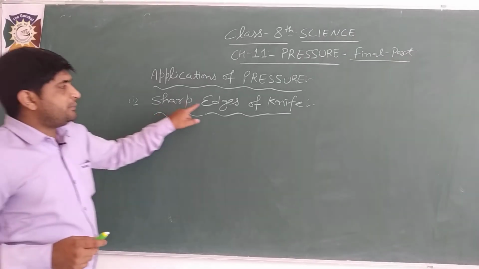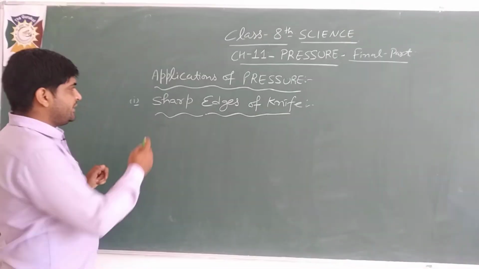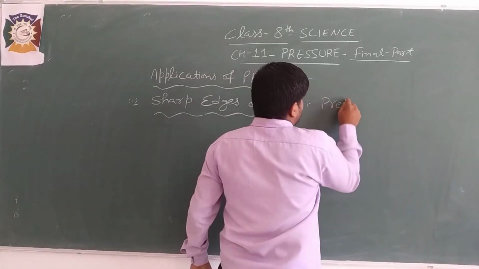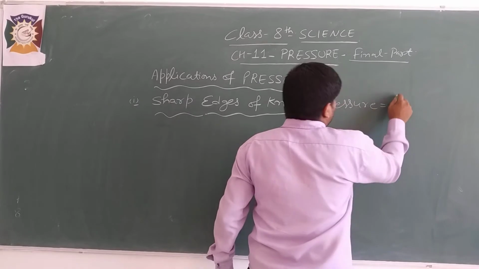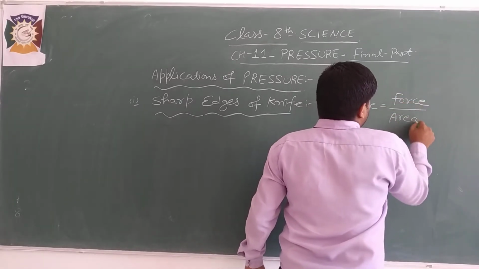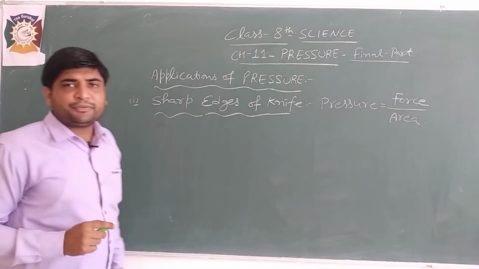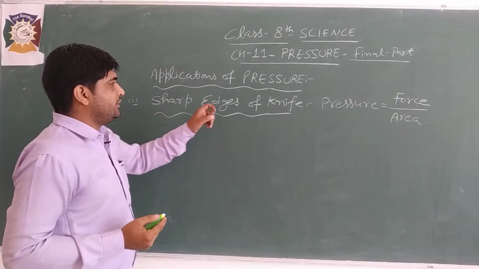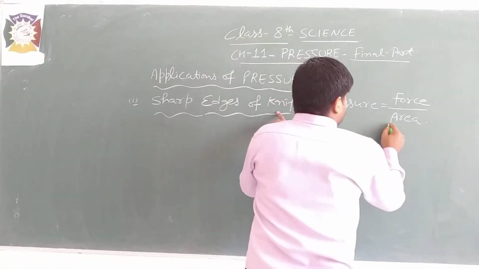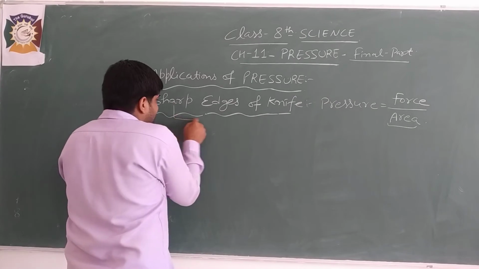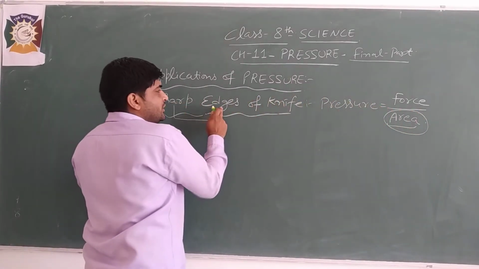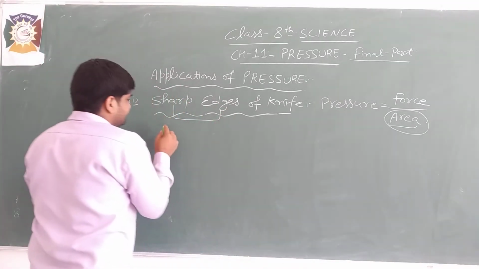Why do we take a sharp edge of a knife? As we know that pressure equals force upon area. If we are taking a sharp edge of the knife, the area of the sharp edge will be small.